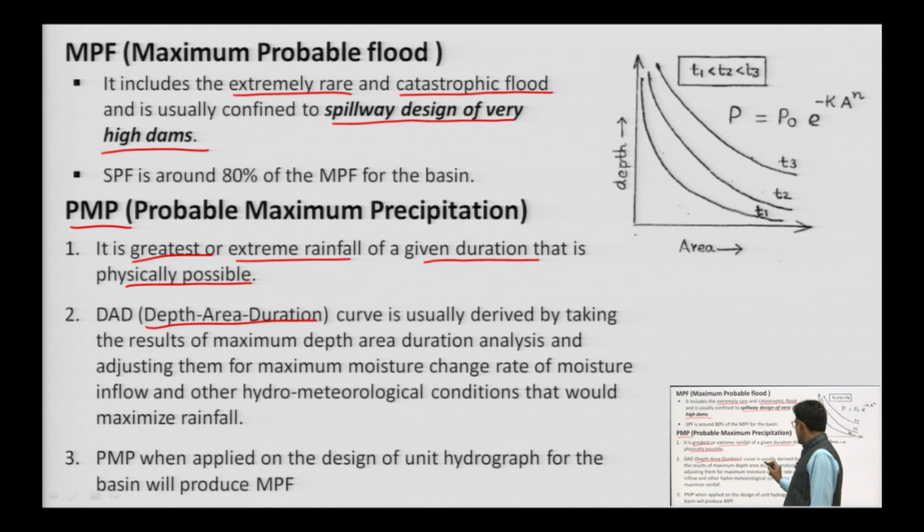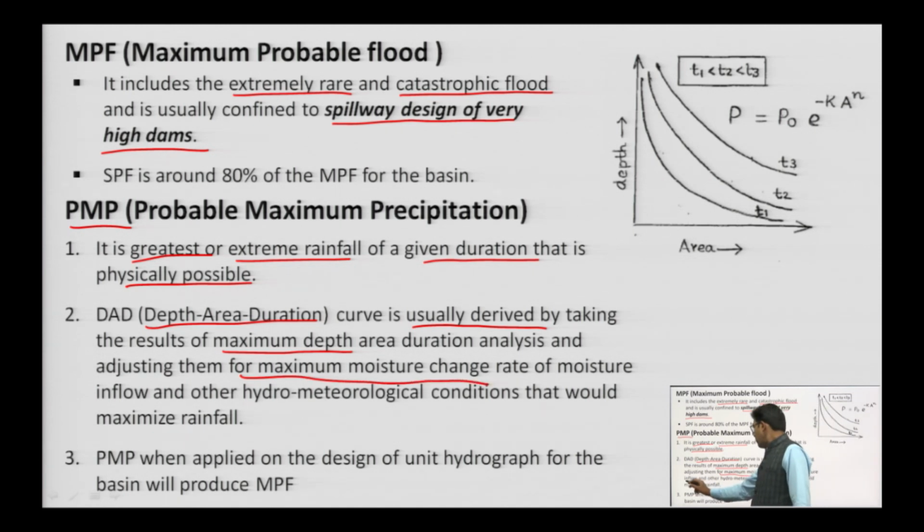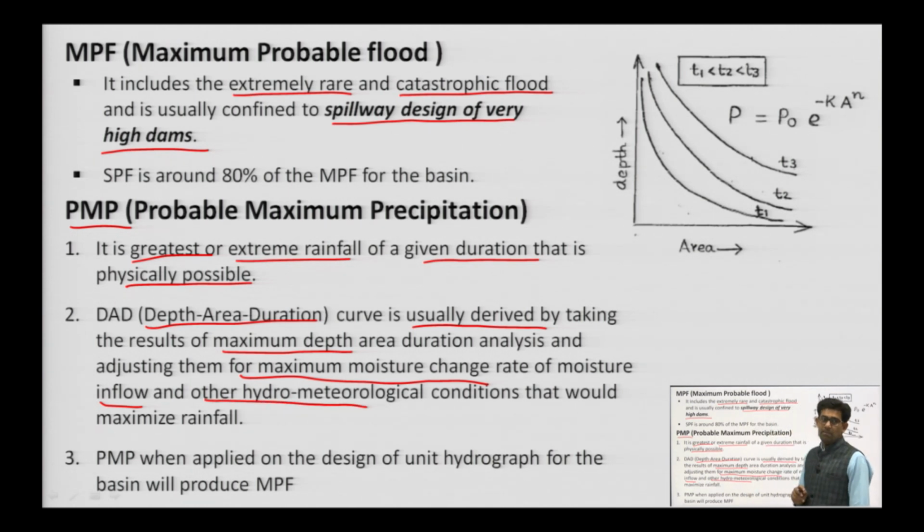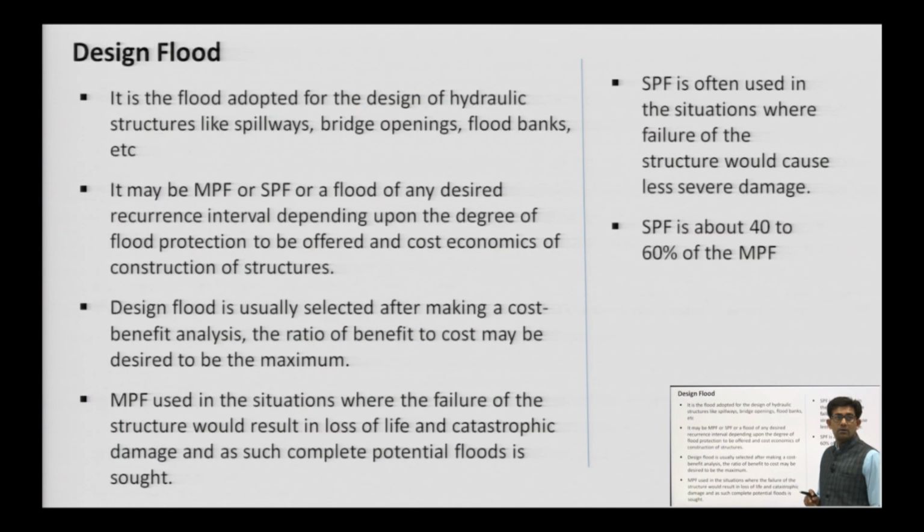Depth area duration curve is usually derived by taking the result of maximum depth area duration analysis and adjusting them for maximum moisture, rate of moisture inflow and other hydrometeorological conditions that would maximize the rainfall. PMP, when applied on the design unit hydrograph for the basin, will produce the MPF.